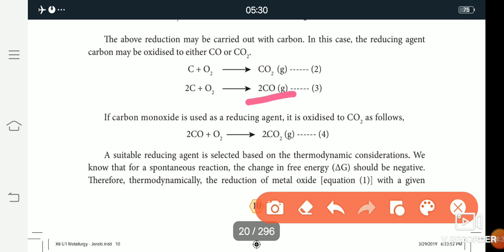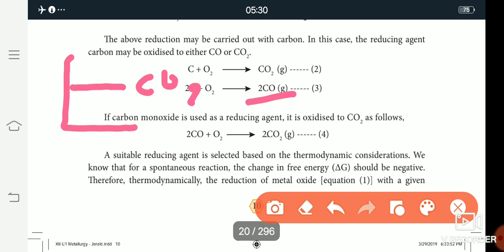Carbon monoxide is the best reducing agent, because, all of you see the picture. Figure 1.4 is the Ellingham diagram. In this graph, the carbon dioxide line is a straight line, and then the slope of the line is for carbon monoxide.